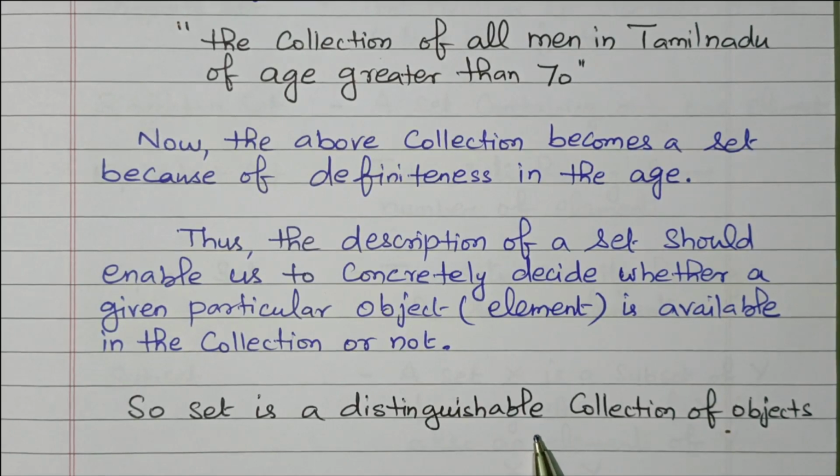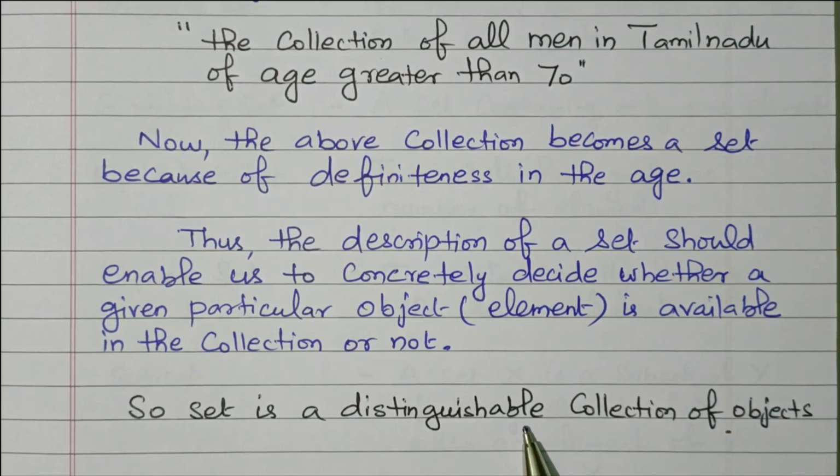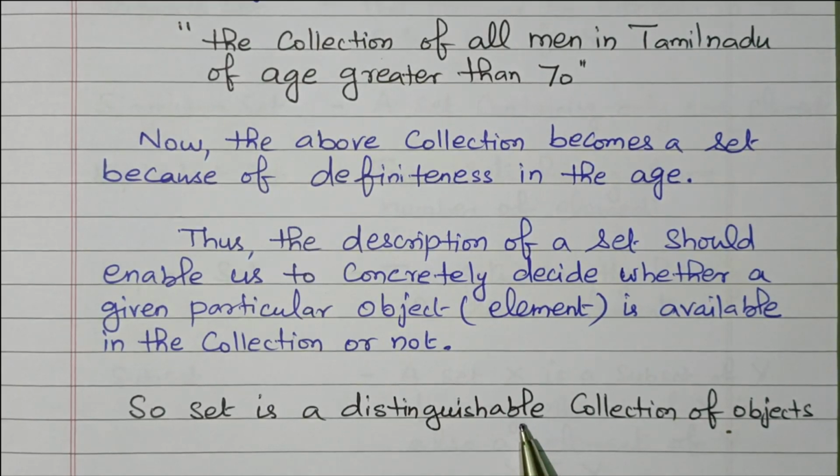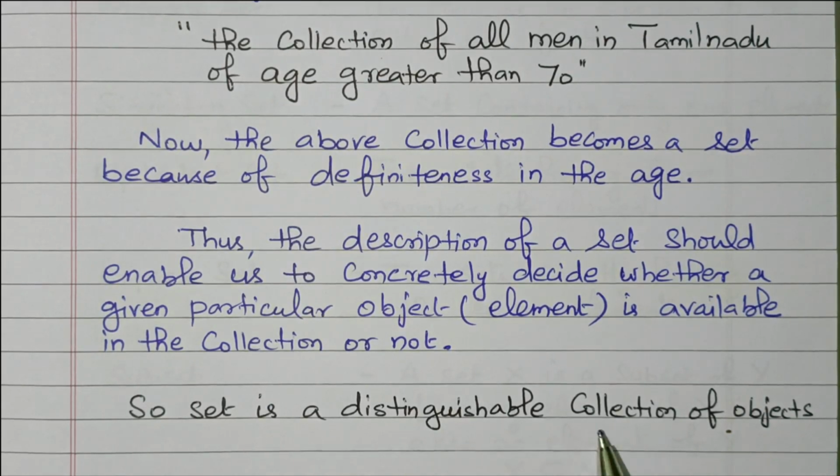Similarly, the men available in Tamil Nadu with age greater than 70 means clearly defined. Those who are all having age greater than 70, that collection can be easily done, right? So it is a distinguishable collection of objects. It will give the clear-cut idea, clear-cut definition, then only it acts as a set. So in this video we discuss the introduction to set, relation and function.